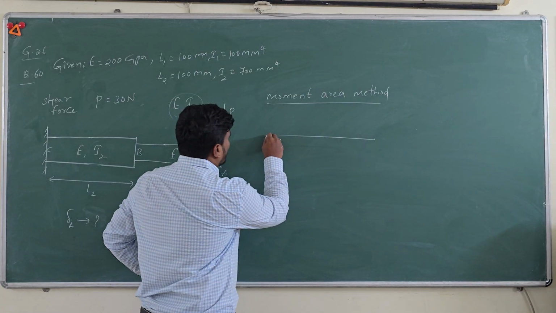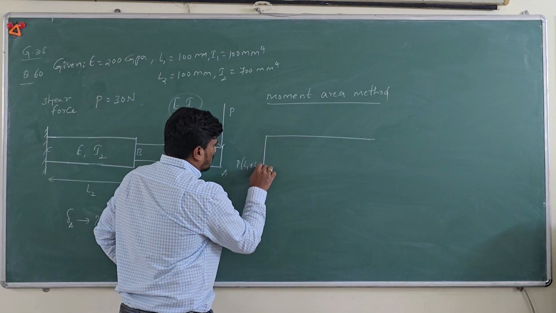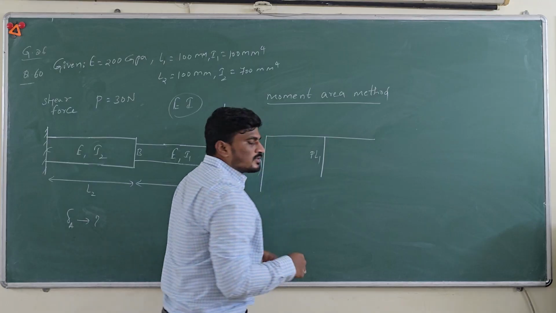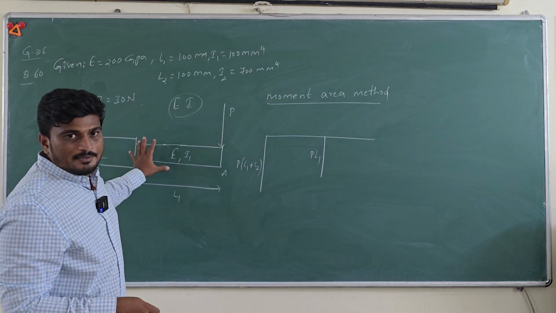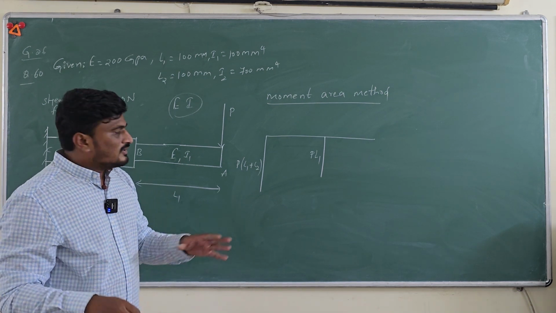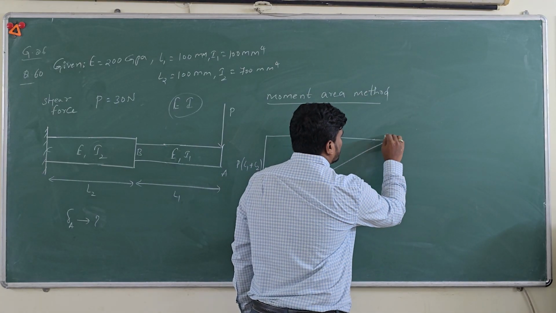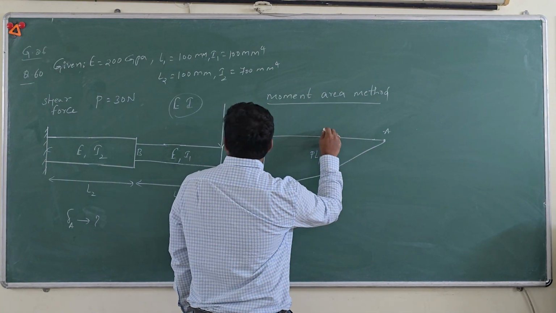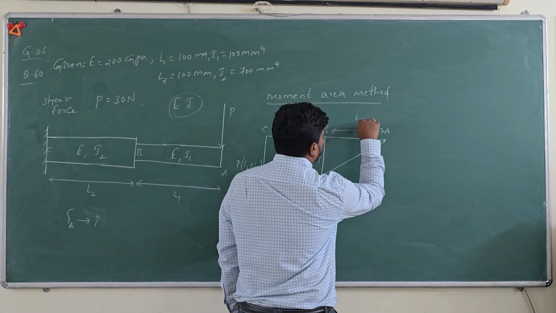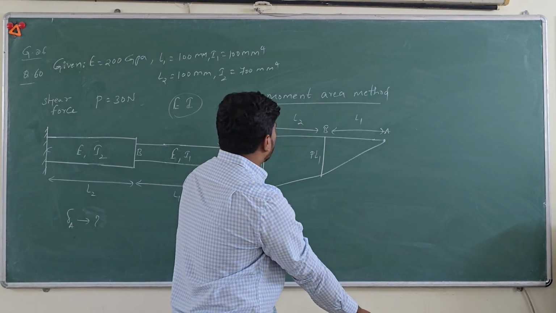So for that, since we know the bending moment at point C, it is P into L1 plus L2, and at point B, it is P into L1, and there is no load acting on the beam apart from point A. The shear force diagram is just a straight line, and the bending moment diagram will be an inclined line, something like this. Since they are asking to find the deflection at point A, and this is point B, and this point C, so this is of the length L1. So you should mark the lengths very carefully. Okay, if you miss one part, the whole solution will go wrong.